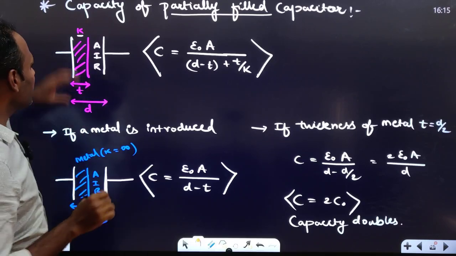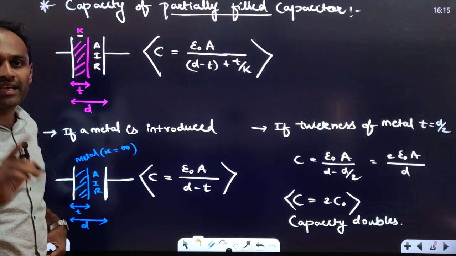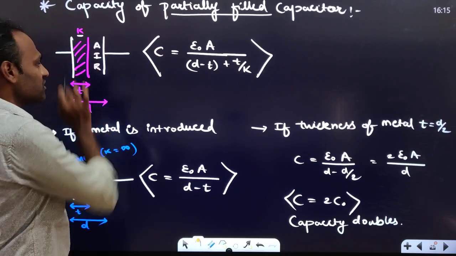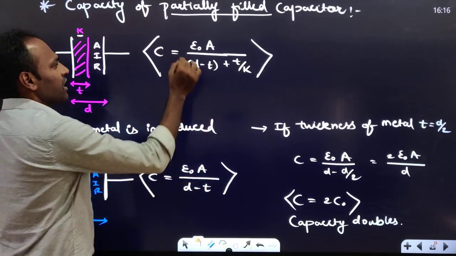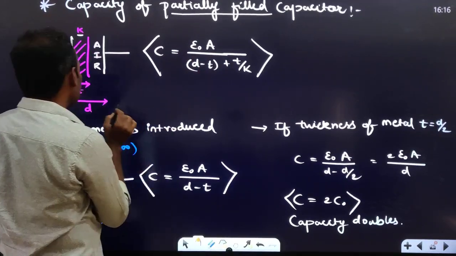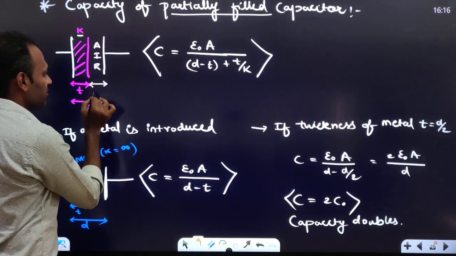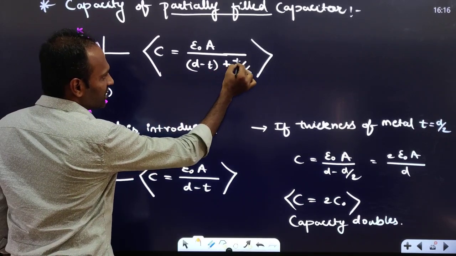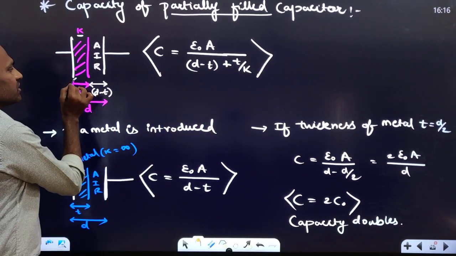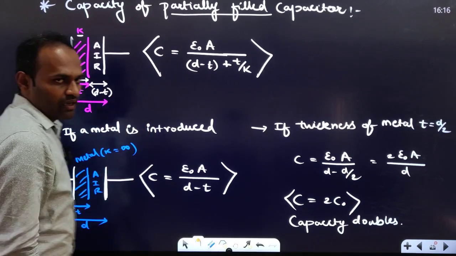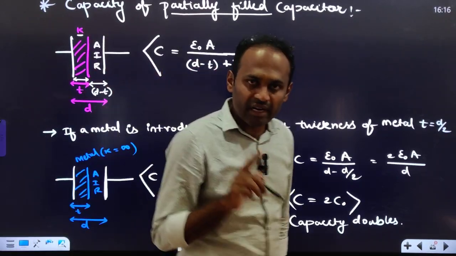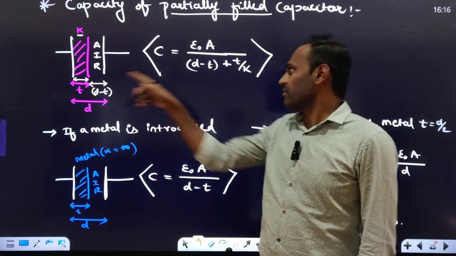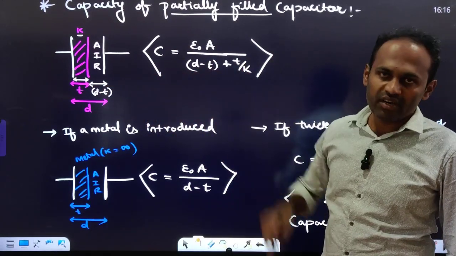In such a case where there is an air gap, in a partially filled capacitor with an air gap inside, the effective capacitance of that capacitor will be epsilon naught A divided by d minus t. This distance is d minus t. The distance in air is d minus t. Then d minus t plus t by k. The effective distance of the dielectric will be t by k. Epsilon naught A divided by d minus t plus t by k. Right? D minus t plus t by k. That will be the capacitance of this partially filled capacitor.